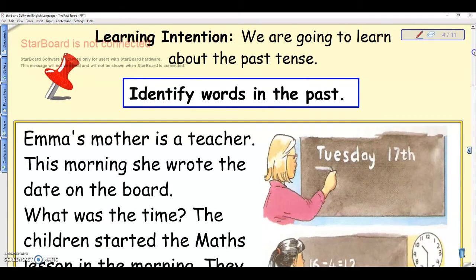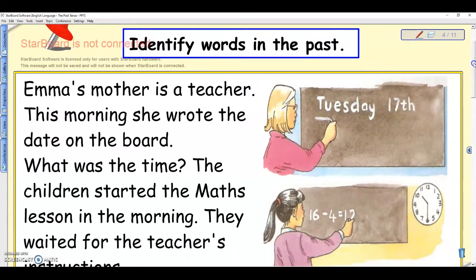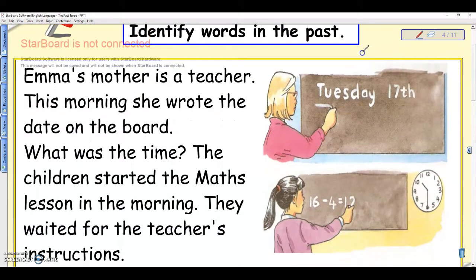So basically here, I've actually done this with the students in my classroom, and this may not be the most exciting story ever. However, it's got a whole bunch of words in the past tense, and we could describe some of them, we could discuss some of them. So, Emma's mother is a teacher. Okay, it doesn't say Emma's mother was a teacher. She's still a teacher. That's why it's in the present tense. Emma's mother is a teacher.